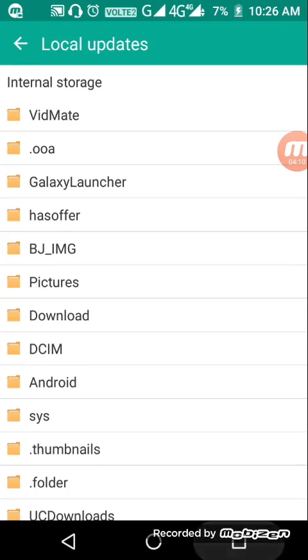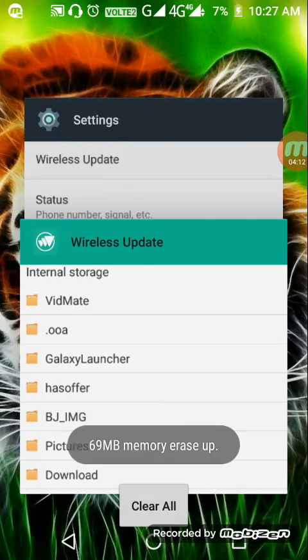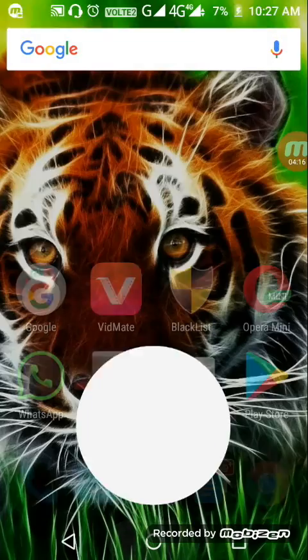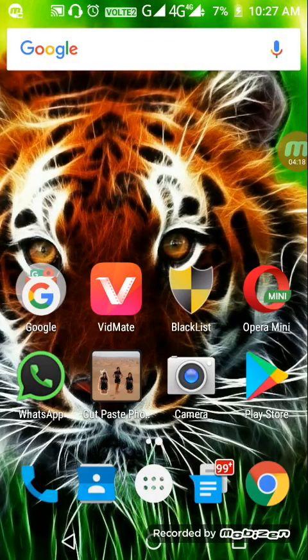Once you press install, it will directly take you to the recovery mode, and it takes 15 to 18 minutes to reboot the device.